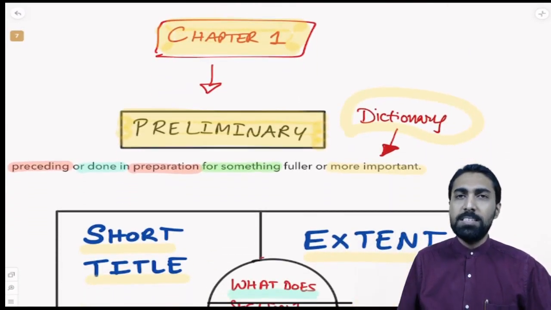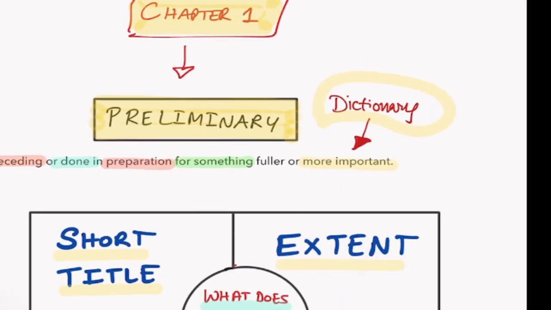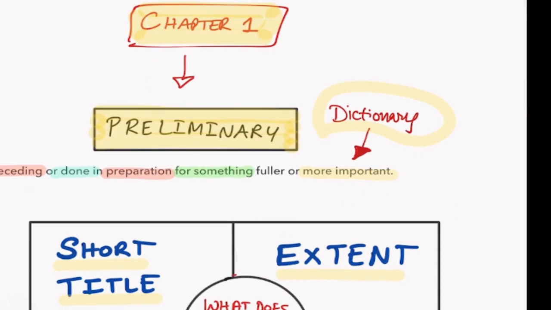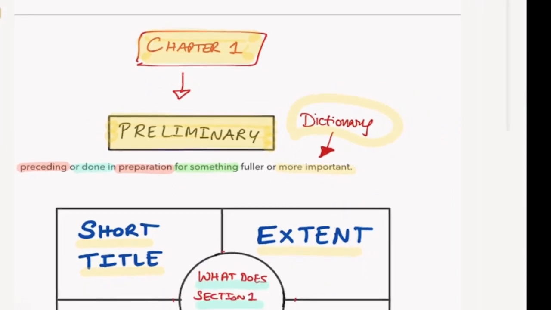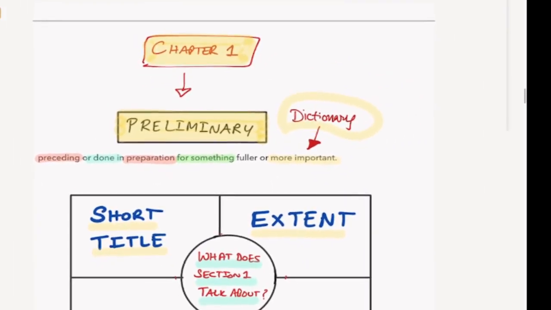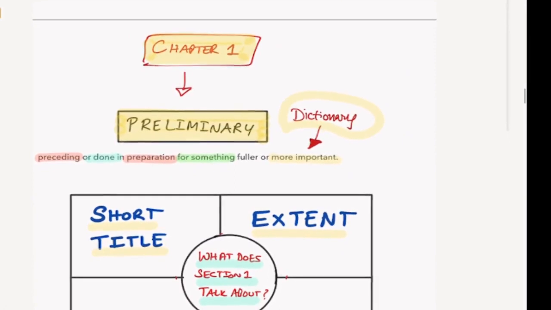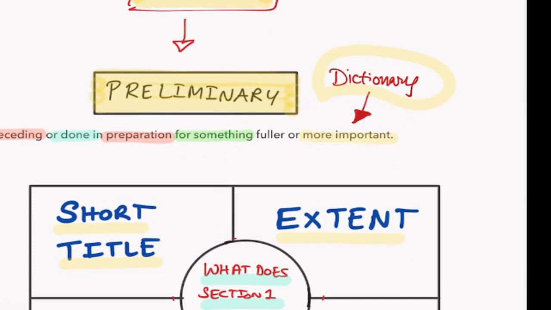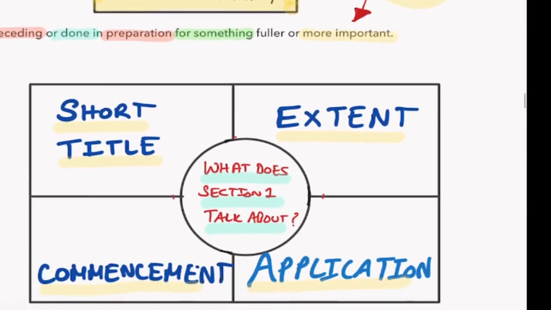So now in this we have chapter number 1. Chapter number 1, I told you, is called preliminary, right? So what is this preliminary? The dictionary meaning of preliminary is preceding or done in preparation for something fuller or more important. Preceding or done in preparation for something fuller or more important.